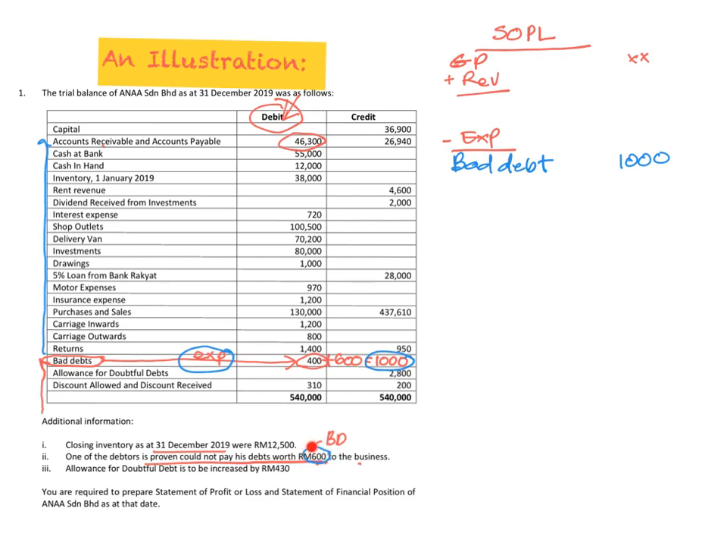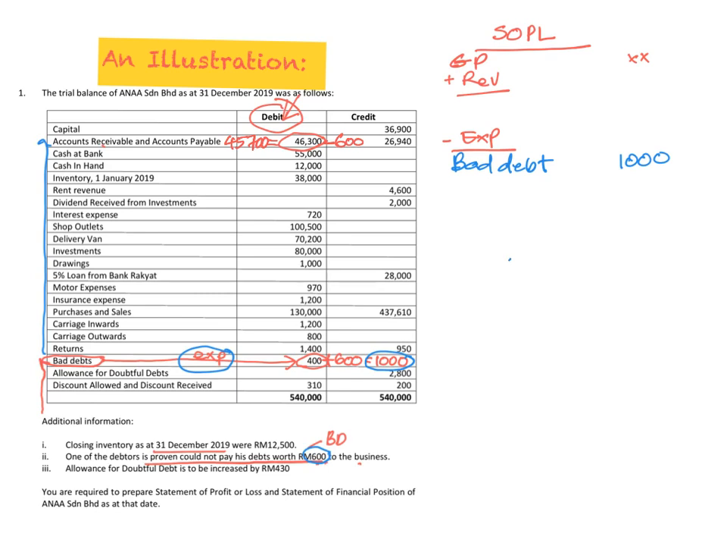So what we do now is this accounts receivable must be minus first with this amount, minus 600. So you are going to get a new amount here, which is 45,700. So what will be the effect? How are you going to record it in your statement of financial position?